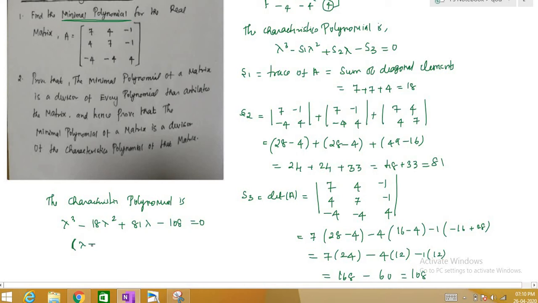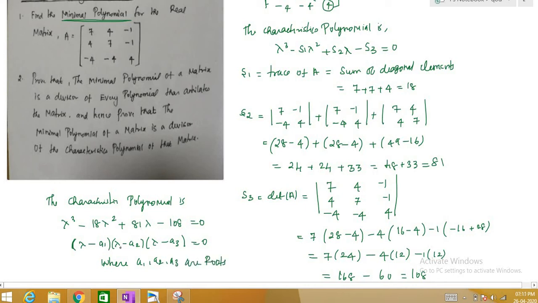So you can express this polynomial as lambda minus a1, lambda minus a2, lambda minus a3 is equal to 0, where a1, a2, a3 are the roots of this polynomial. You can always express any polynomial as a product of linear factors.